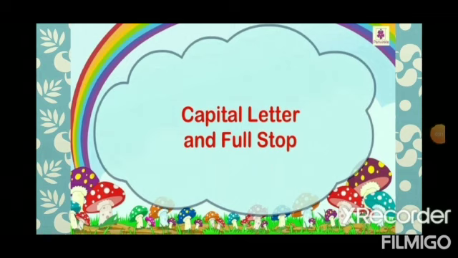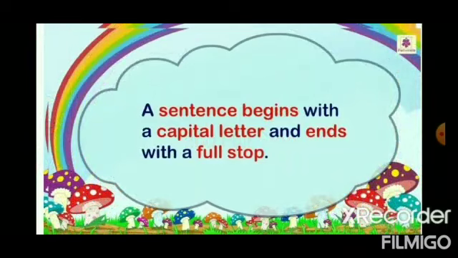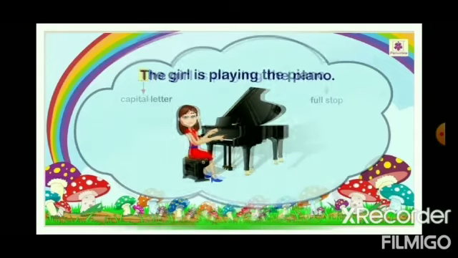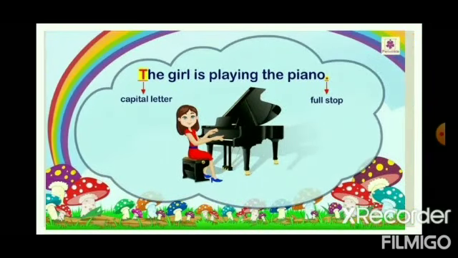Capital letter and full stop. A sentence begins with a capital letter and ends with a full stop. Now look at this sentence, children. The girl is playing the piano. Here, the T in "The" is a capital letter. After the sentence is complete, there is a full stop. So, a sentence starts with a capital letter and ends with a full stop.